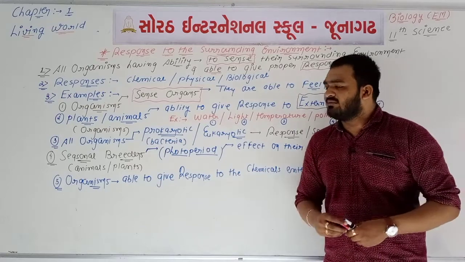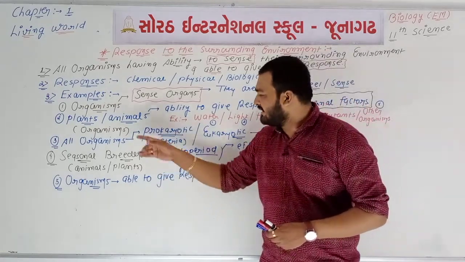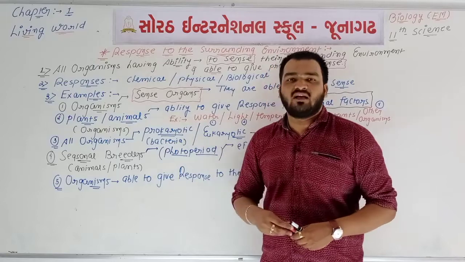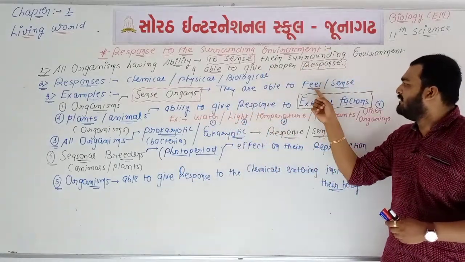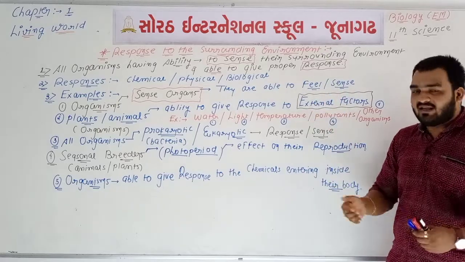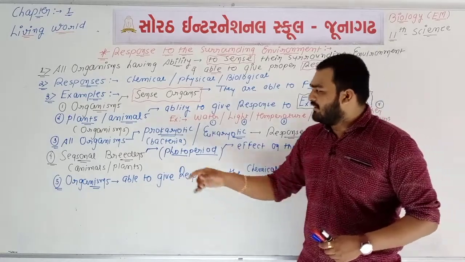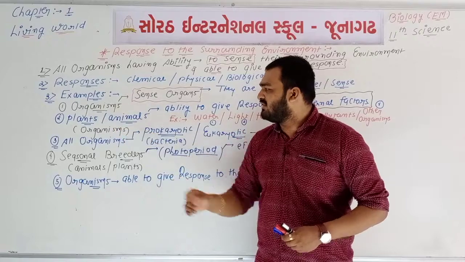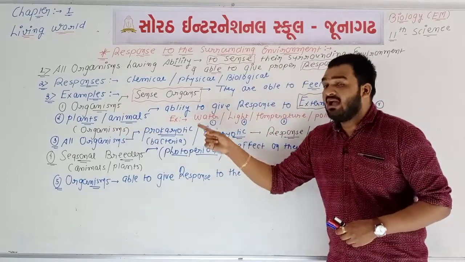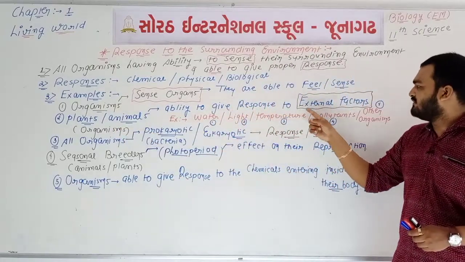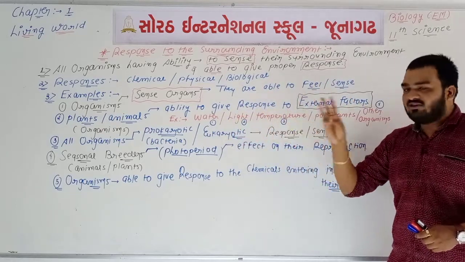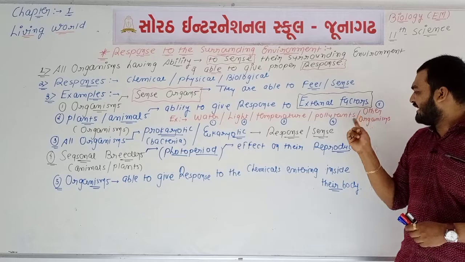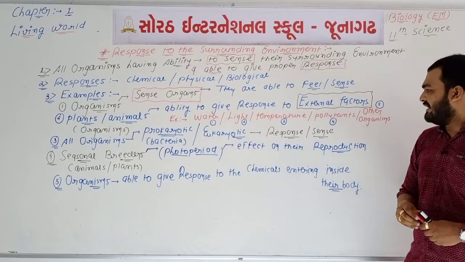If we talk about some examples, then the first point, different types of organisms have sense organs, and with the help of sense organs they are able to sense their surrounding.